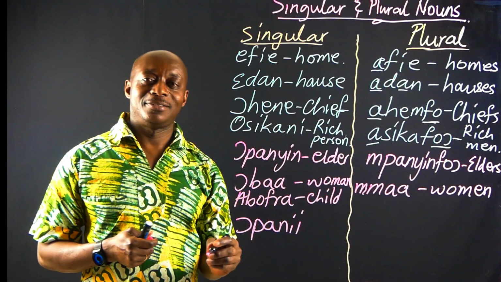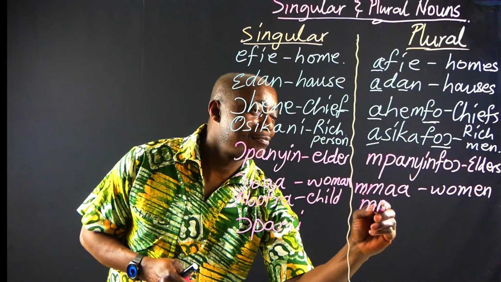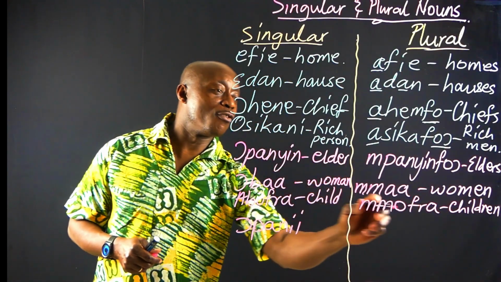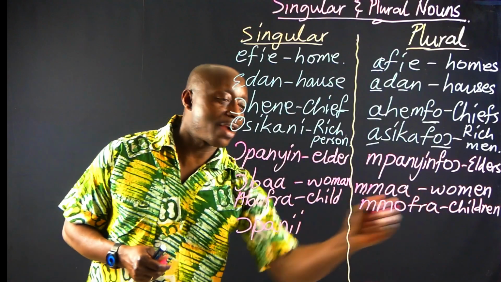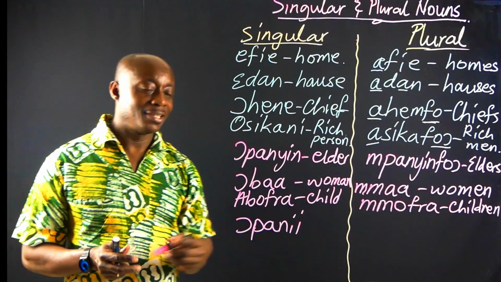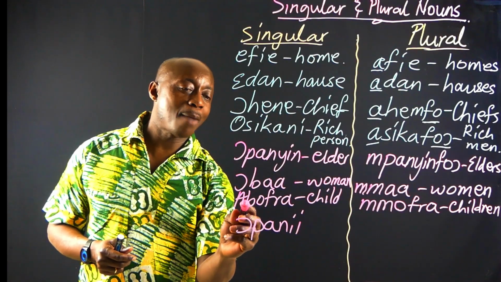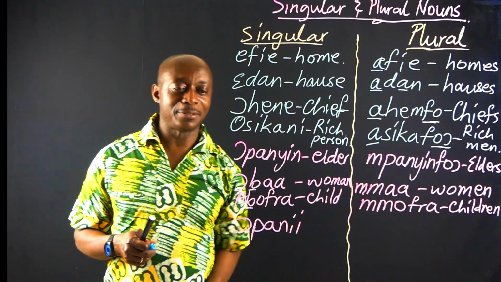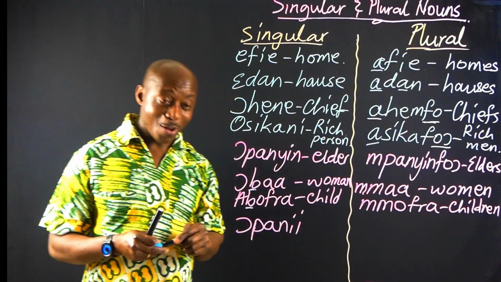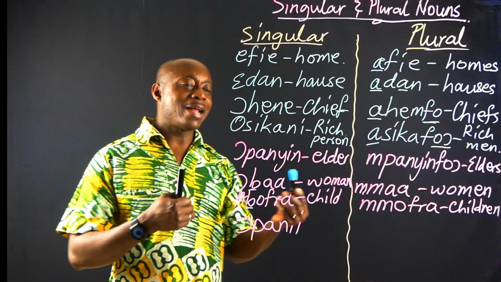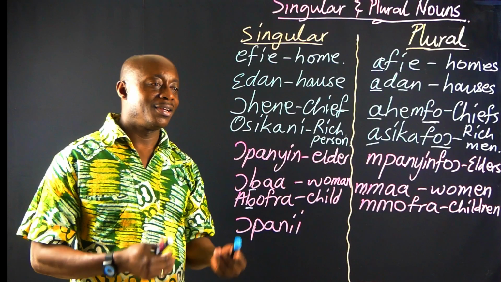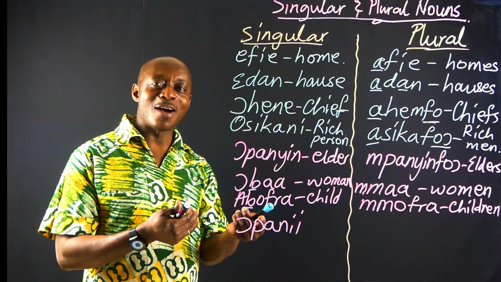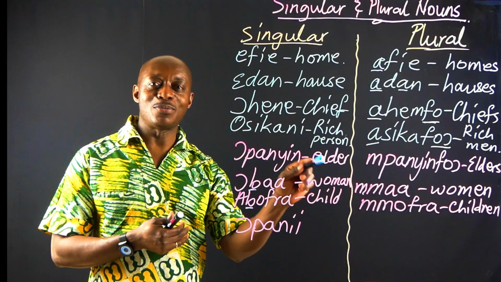Abofra, child. It will be this. Mofra, children. But in singular form, we say abofra. So we have mofra, children, for you. Okay, let's go and take some of the Twi nouns that also take n as their prefix in the plural form.